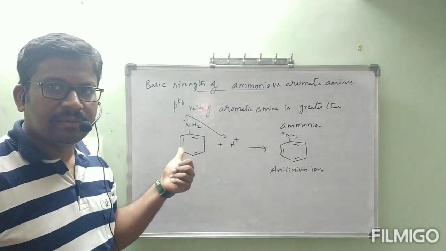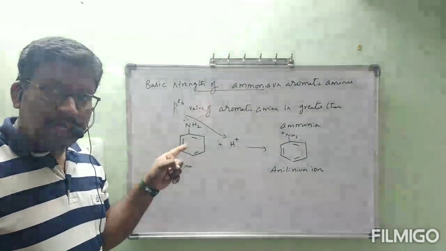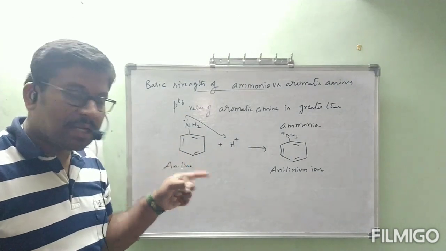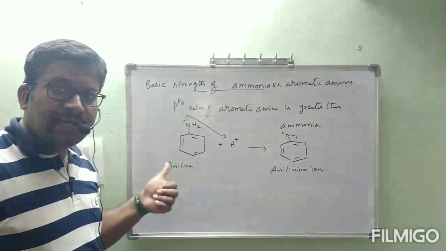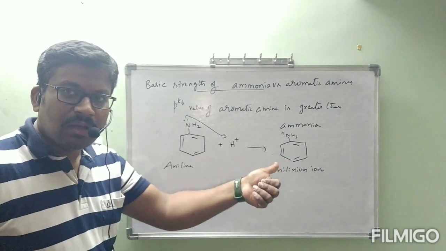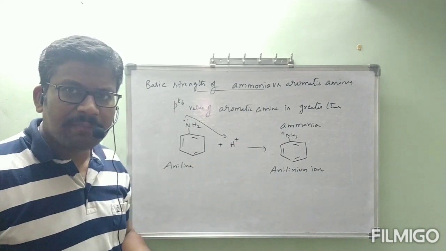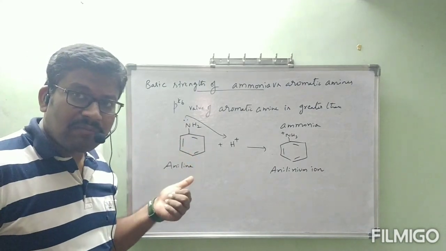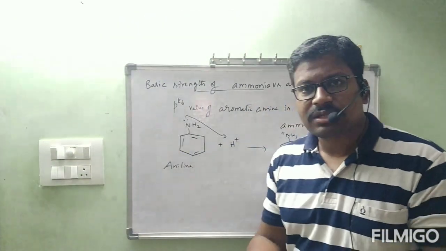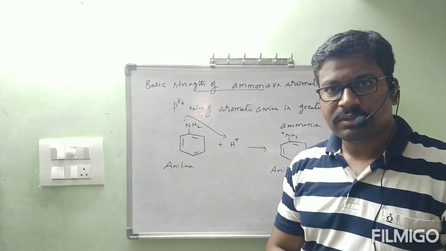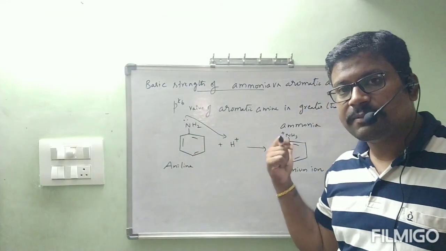Now my question is, if it is highly stable, it is highly basic. Why? If it is highly stable, this aniline donates the lone pair of electrons very fast, because to be converted to a stable state, this is highly stable, I am telling. Means this aniline every time wants to be converted to anilinium ion. How will it be converted to anilinium ion? By donating the lone pair of electrons. So what is going to happen? This one will donate the lone pair of electrons easily. The substance which can donate the lone pair of electrons easily is called a strong base, according to Lewis base. Now how will it donate the lone pair easily? Because this is highly stable.